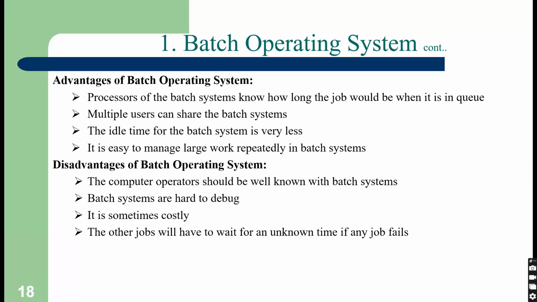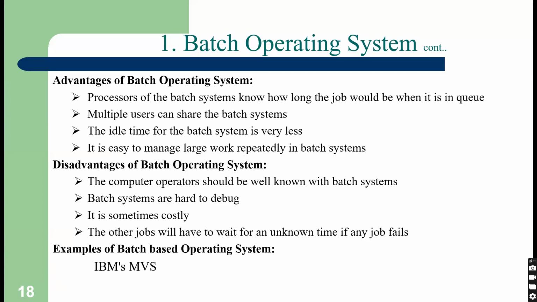Now, there are disadvantages too, because we have to wait, and the computer operator cannot use the operating system until previous jobs are completed. And batch systems are very hard to debug, and sometimes it is very costly because there is more starvation, meaning waiting time is more for another job. If some jobs are taking a lot of time, then we have to wait until the jobs are completed. So this is the beginning of operating system. Right now no one is using batch operating system.